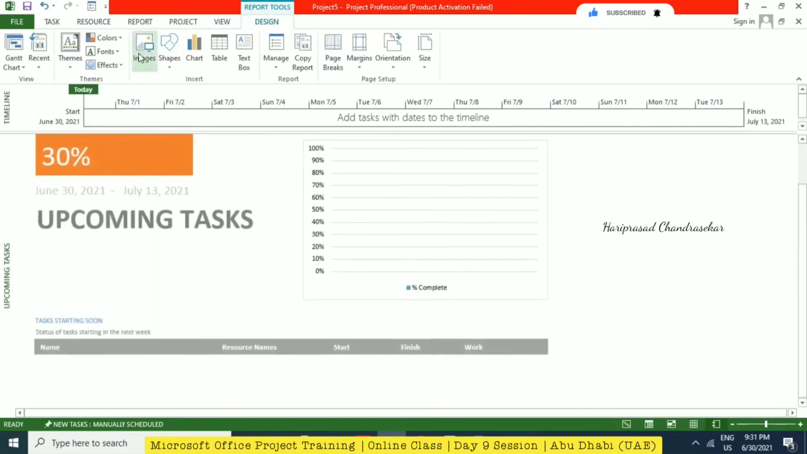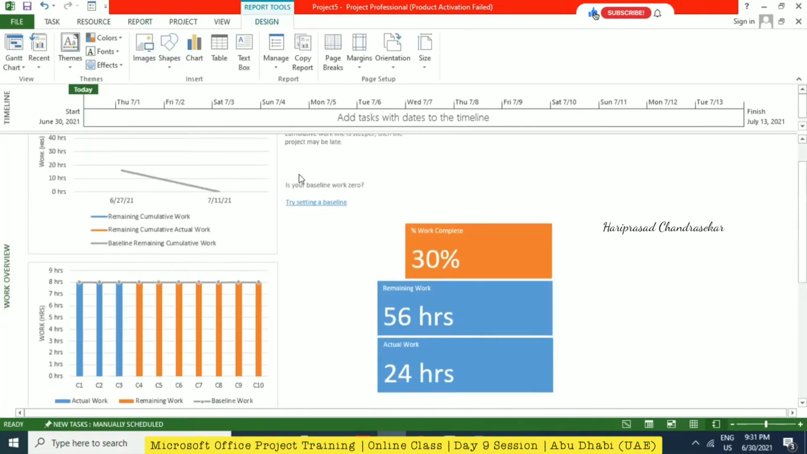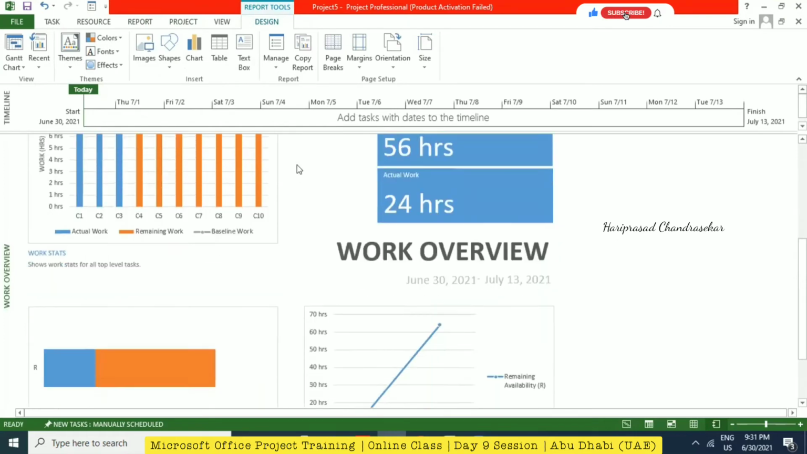Upcoming task. Work overview. So remaining work, actual work, everything.